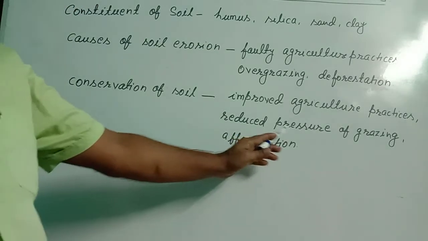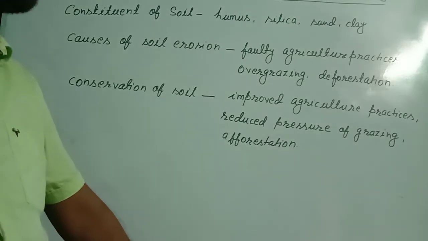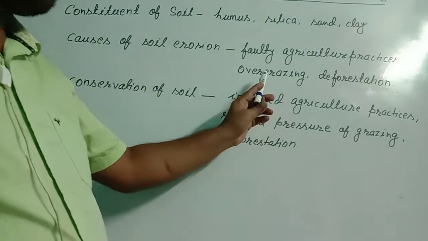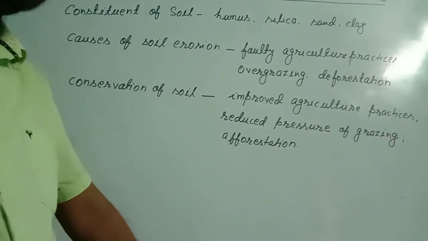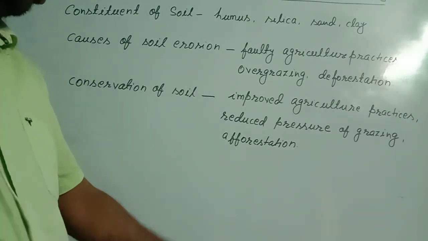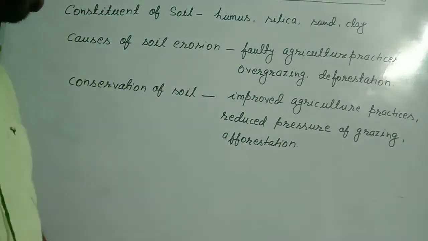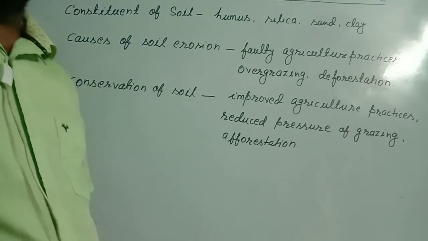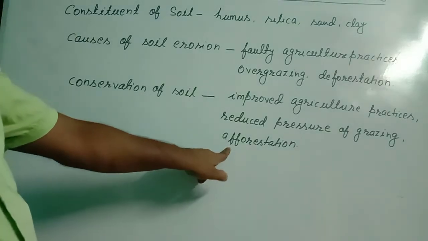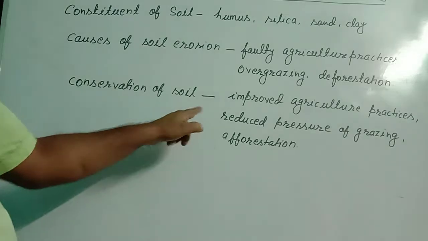Then, reduced pressure of grazing. Overgrazing should be stopped. Grazing is okay, but overgrazing is very bad, because with overgrazing the roots of grasses and plants are uprooted, making the soil loose. So reducing the pressure of overgrazing will also improve the quality of soil. And third is afforestation, means plantation. Plantation will also help to conserve the soil, or plantation will also help in the development of soil.